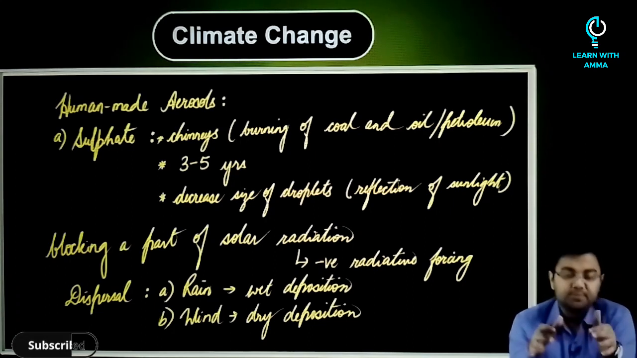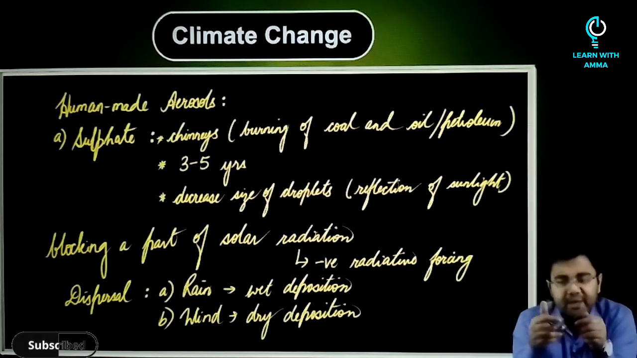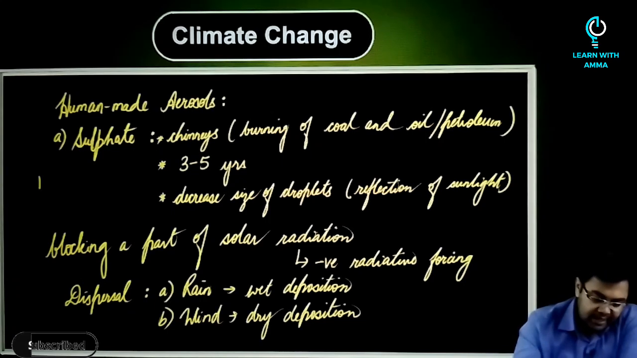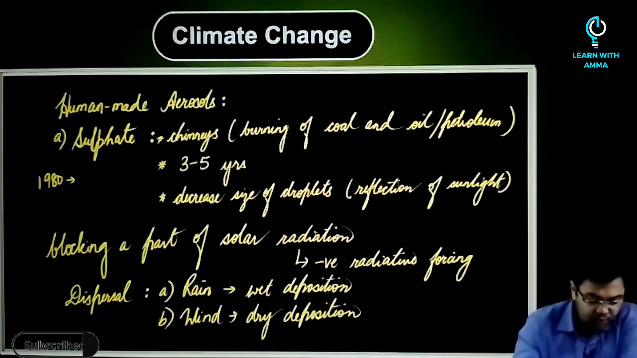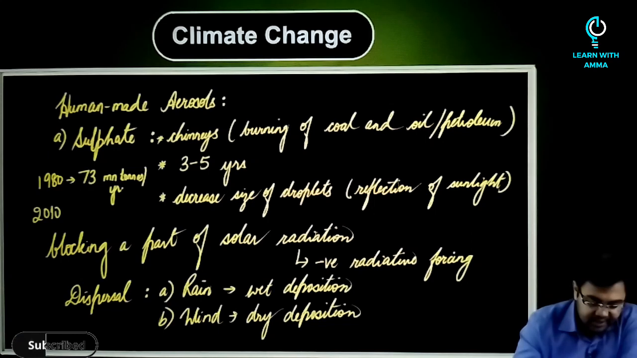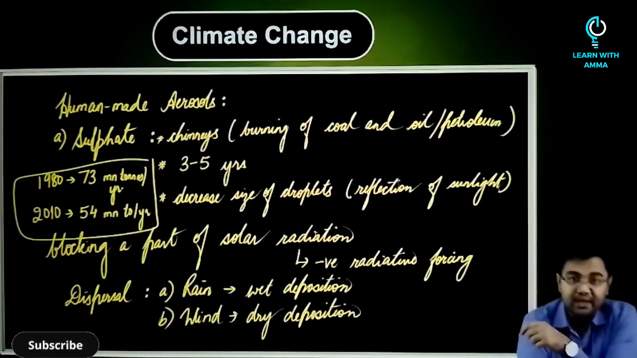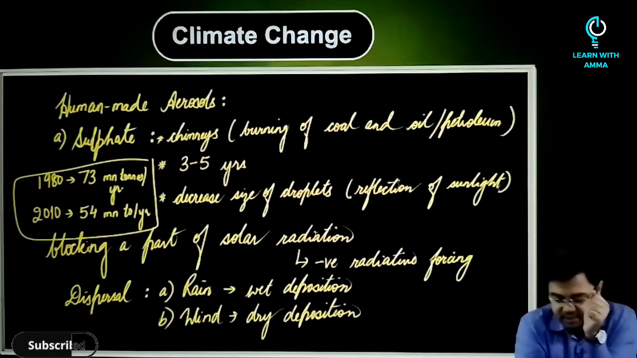Now, just to discuss the dispersal of sulfate aerosol, since the 1980s, the global emission of sulfur dioxide has decreased. If we just take an example, in 1980, the total amount of sulfur dioxide emission was 73 million tons per annum, but in 2010 it was approximately 54 million tons. So there has been a decrease in the amount of sulfur dioxide in the atmosphere, which has reduced the amount of sulfate aerosols in the atmosphere.